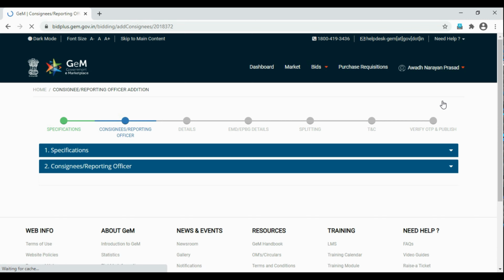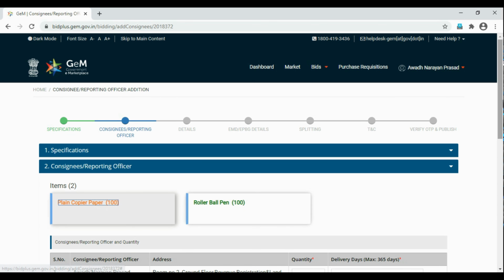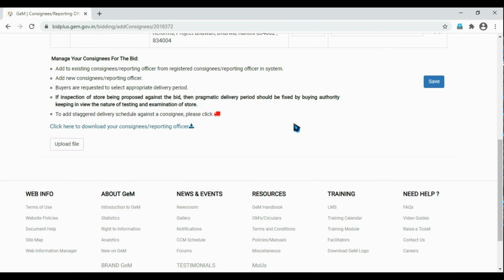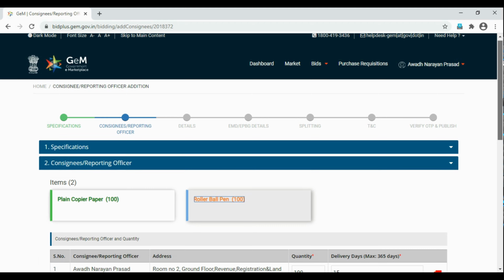Now we're going to select the consignee as well for both the products. Everything we have to do till here, we have to do for both the products. Now we're going to do it for the roller ball pen case. Yes, save, okay.